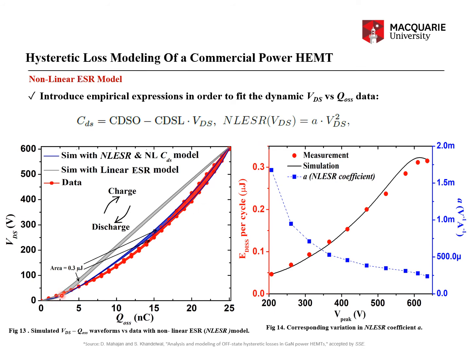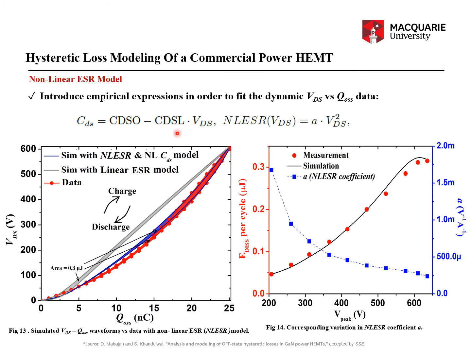But as you can see, there is also a shift in the bulge from the lower QOSS value to the higher QOSS value. That I was able to achieve by adding an extra nonlinear component to the CDS component of COSS, by adding this extra model parameter CDSL, which is multiplying VDS.